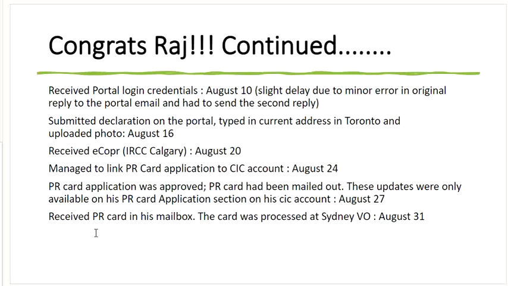Now, the PR card application was approved and the PR card had been mailed out, and these updates were only available in the PR card application section of his CIC account. That was August 27th. So he received the PR card in his mailbox. The card was processed at the Sydney Visa Office, August 31st. Thank you so very much for sharing your case. I really appreciate the detail you added to it.